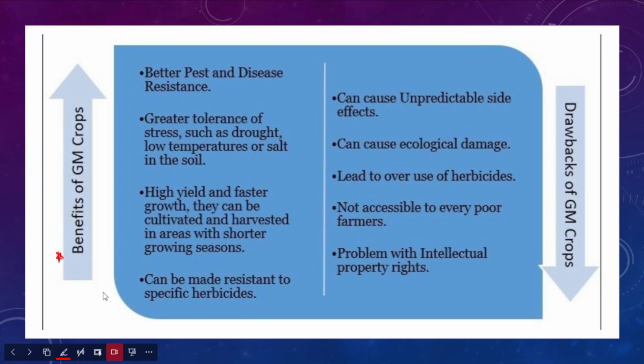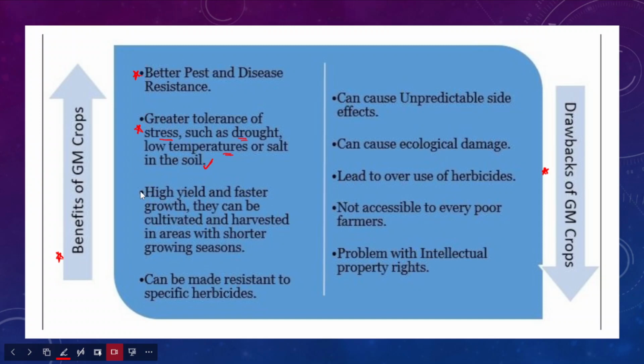Now in this context we will briefly understand the benefits, right? It has certain benefits as well as certain drawbacks. So we take this moment to understand the benefits of GM crops. As I have already explained, most genetically modified crops will ensure better pest and disease resistance, and they should also have greater tolerance of stress, and stress includes drought, low temperatures, or salt in the soil. That essentially means that higher levels of salinity can also be tolerated by these genetically modified crops.